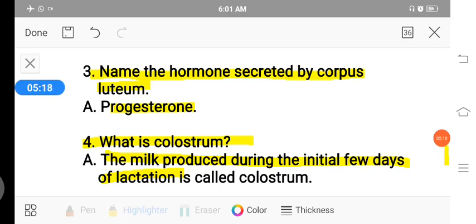That colostrum milk contains more antibodies, and it provides complete nutrition to the young one. So this is called colostrum.